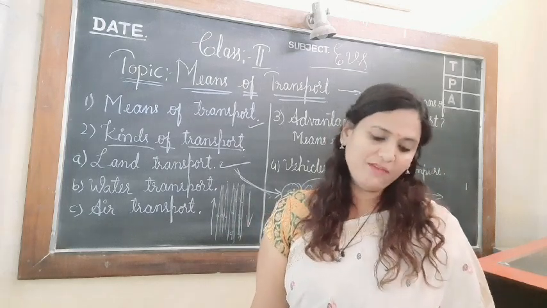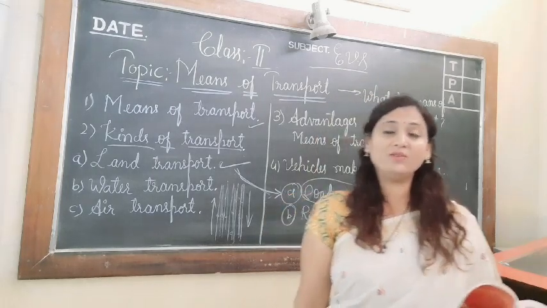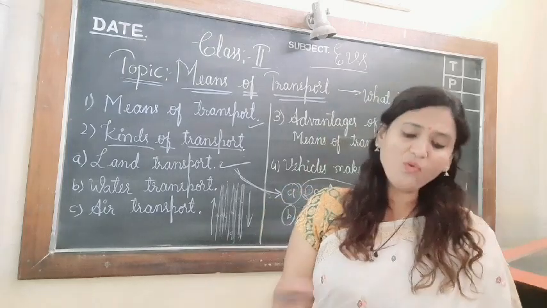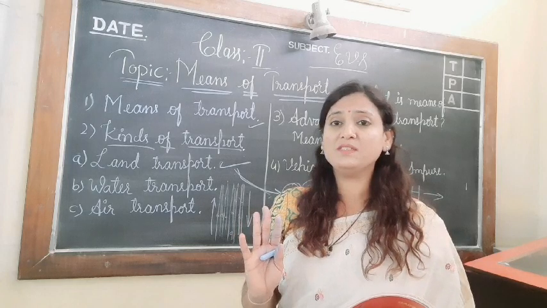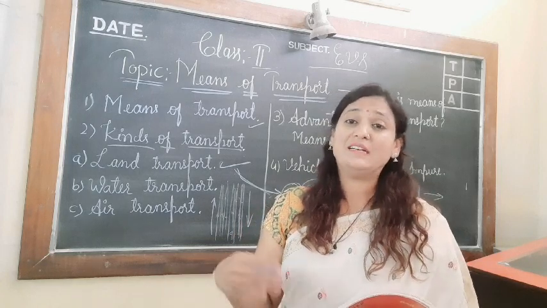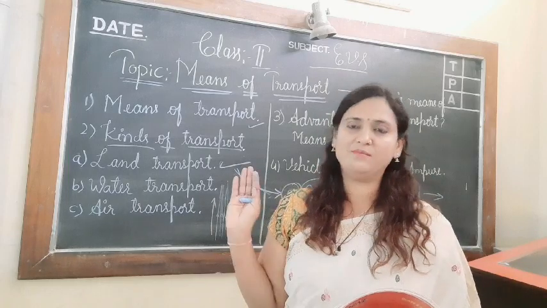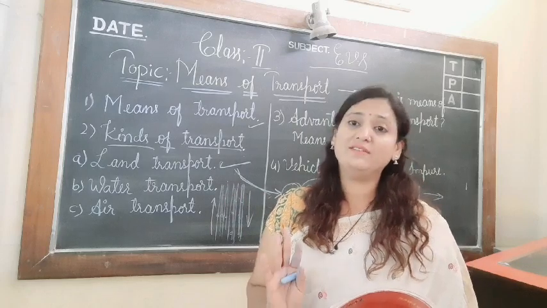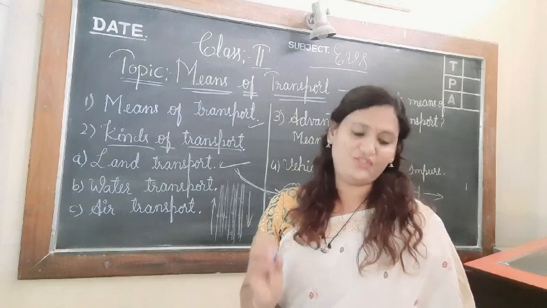They get easily washed away during heavy rains. If the rain comes, the roads will be washed away during the rainy season. If heavy rain comes, there will be puddles everywhere. So you can't travel easily on a Kacha road. But on a Pakka road you can travel comfortably even if the rain is coming. But on a Kacha road you can't travel easily. It will be very difficult to travel in a vehicle if the road is Kacha.